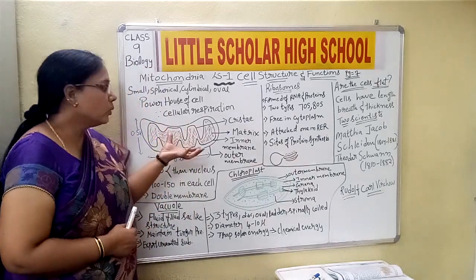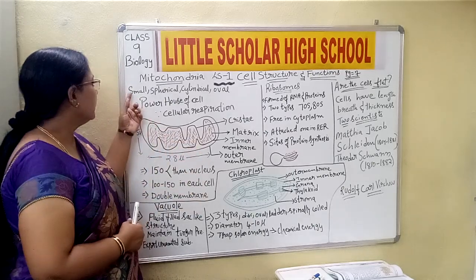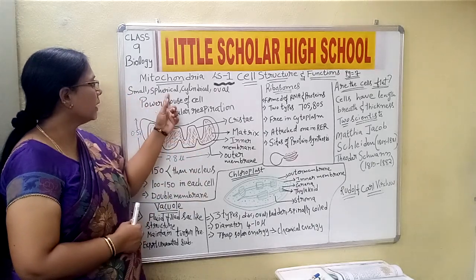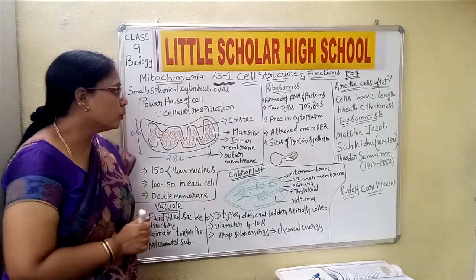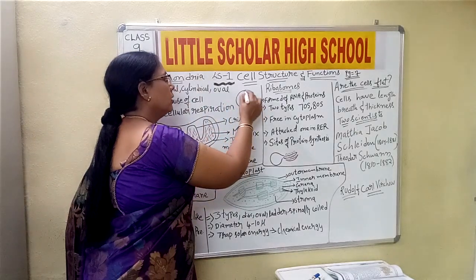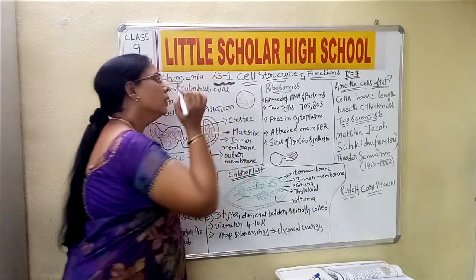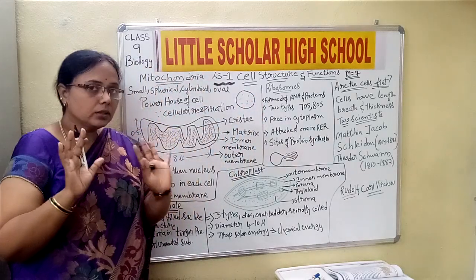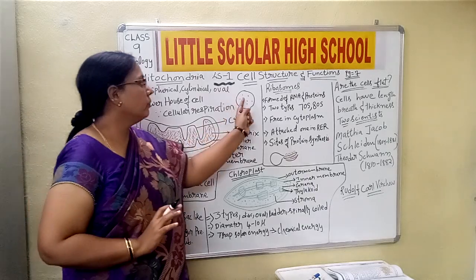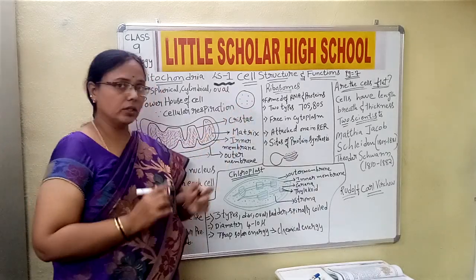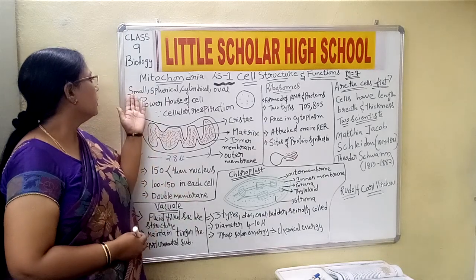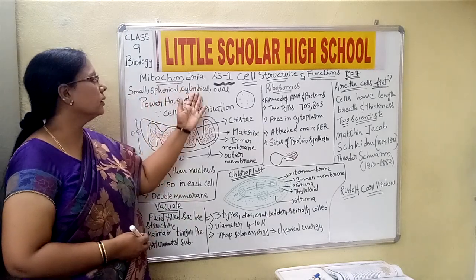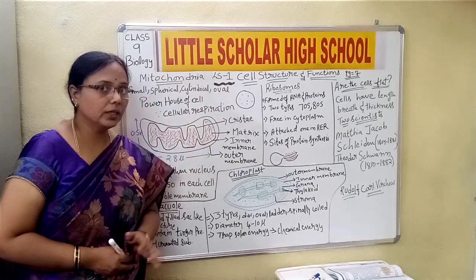Now, how does a mitochondria look? It is small, spherical, cylindrical or oval in shape. They are small dotted-like structures. Whenever you look into the cell, the mitochondria are dispersed in the cytoplasm. Yes or no, children? We have seen that they are small dotted-like structures, but what are the different shapes they can be? They are small, spherical, cylindrical and oval in shape.